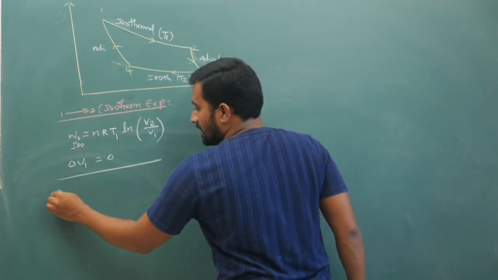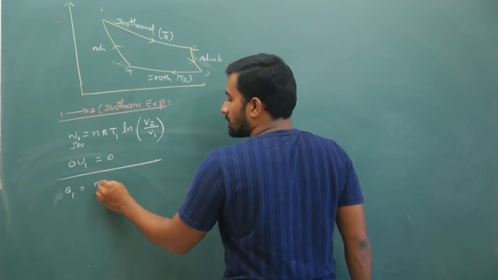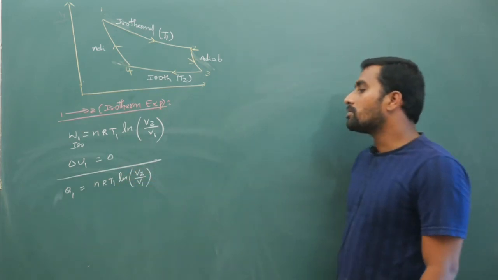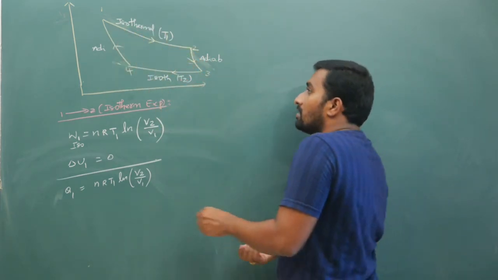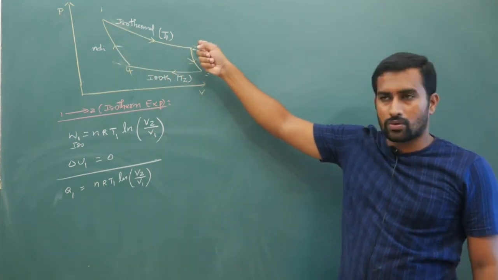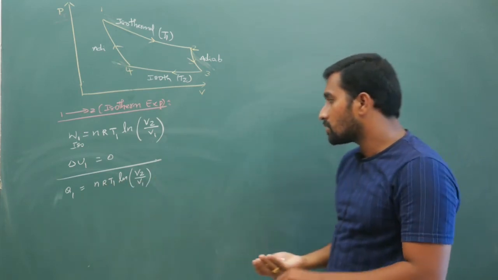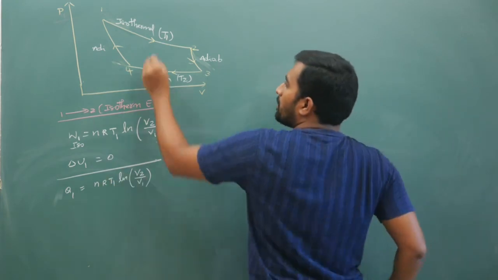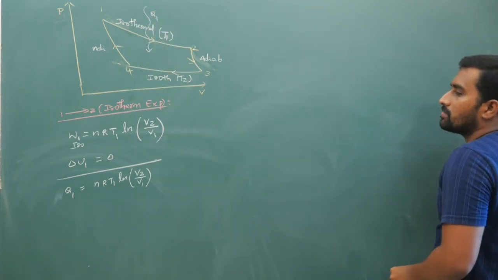So your heat energy Q1 is nRT1 ln of V2 by V1. Now this is a positive quantity because your work is positive, because volume is increased. This is a PV graph, so here volume is increased from 1 to 2. So V2 is big, V2 by V1 is overall positive, nR is positive, so the work is positive, and heat input to the system is also positive. Here Q1 is also positive, because work is positive.